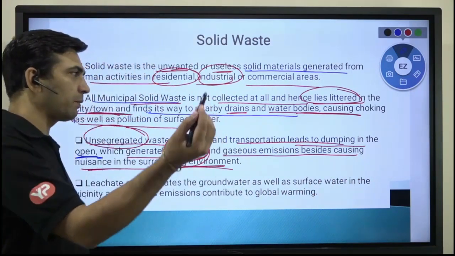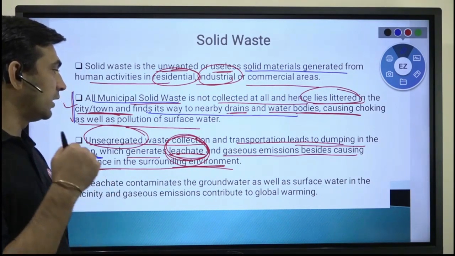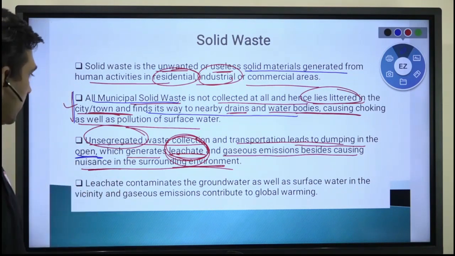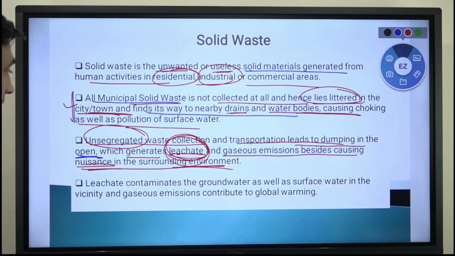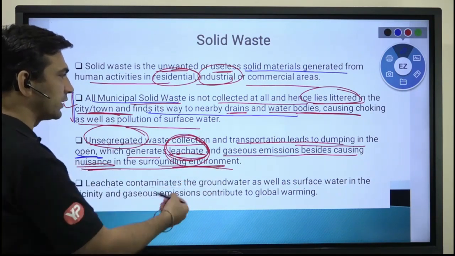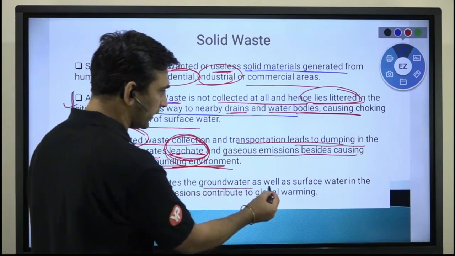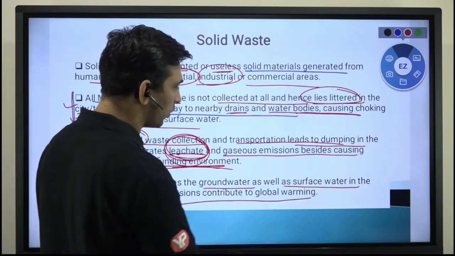So when you dump in the open, all kinds of problems can arise in the form of air pollution and nuisance that will be created because of that, and also because of all those other things if they are spread around. Leachates contaminate the groundwater as well as surface water in the vicinity, and gaseous emissions contribute to global warming.